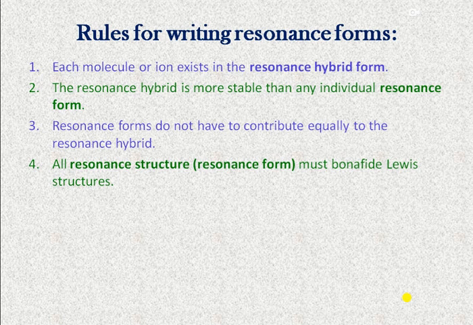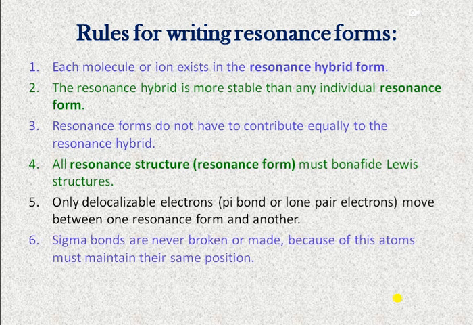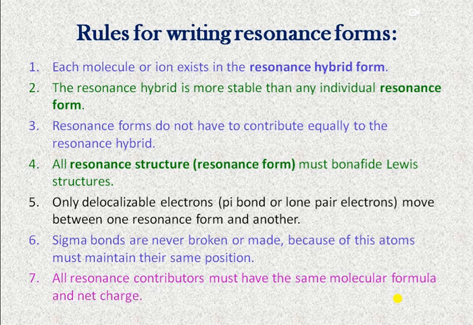In general, the resonance form which is more stable contributes the maximum to a resonance hybrid. Then all resonance structures must be bona fide Lewis structures. Then next, only delocalizable electrons, or pi electrons or lone pairs of electrons, move between resonance forms. Sigma bonds are never broken or made. Because of this, atoms must maintain their same position. Means the relative position of atoms remains constant, only the redistribution of pi electrons or non-bonding electrons takes place.